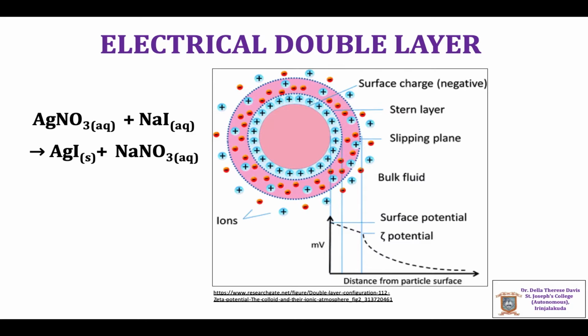As the distance increases from the colloidal particle, the number of counter ions decreases.